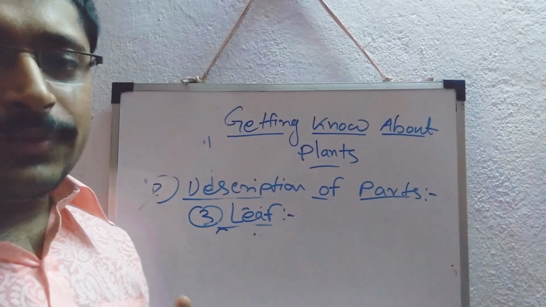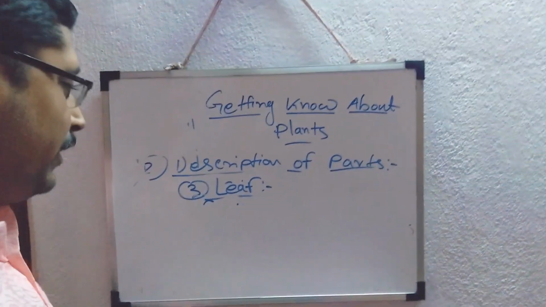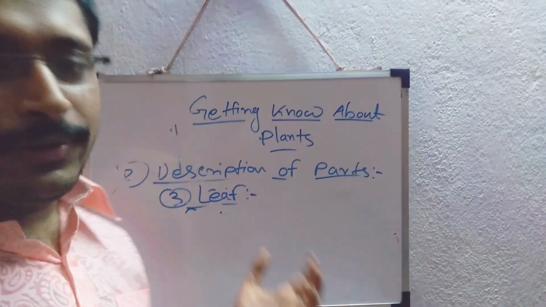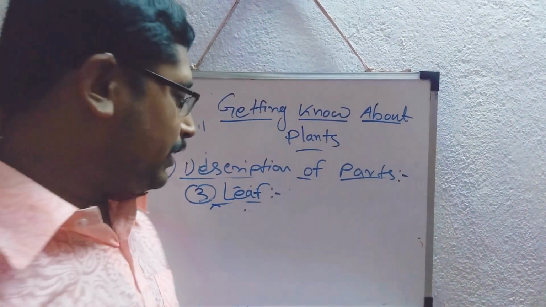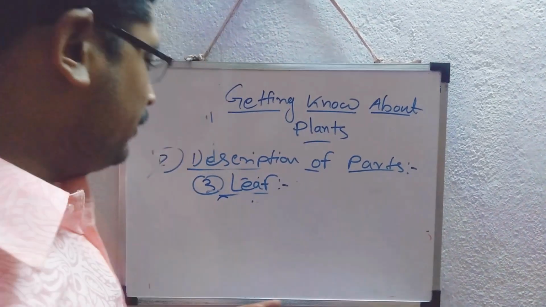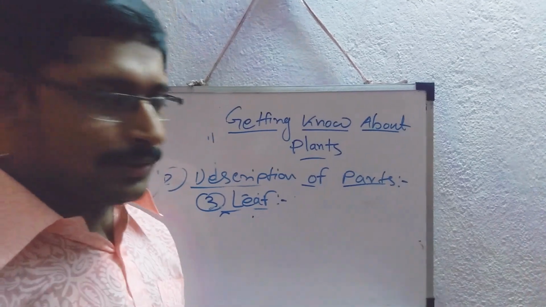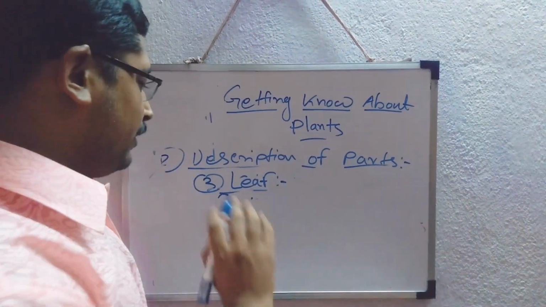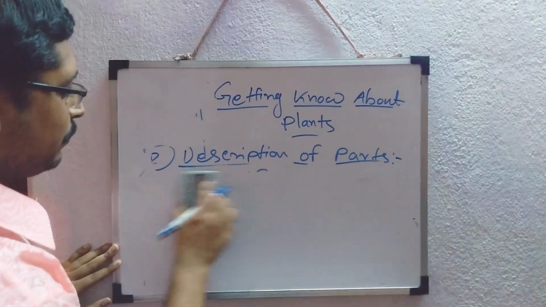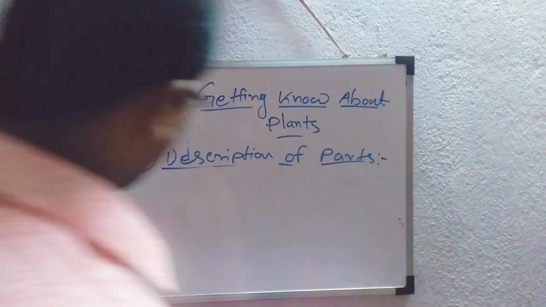What is the generalized function of leaf? You know very well that it is photosynthesis, to make the food. That's why leaf is also called the kitchen of the plants. Photosynthesis occurs in the leaves. How it occurs in the photosynthesis process is elaborated in class 7, then I will discuss very elaborately later. So that is the main function of the leaf. So this is about the leaf. Next, one which gives you the scenic beauty of a plant, that is the flower.